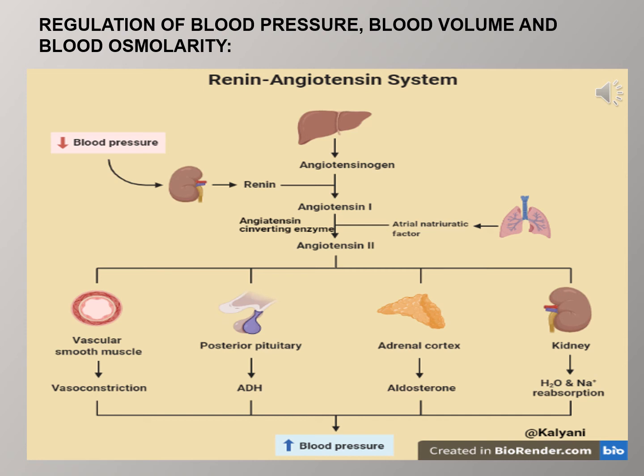When the blood pressure decreases, the kidney produces renin, which converts angiotensinogen into angiotensin 1, which in the presence of angiotensin converting enzyme from the lungs is converted into angiotensin 2, which impacts vasoconstriction, also the production of ADH, aldosterone from the adrenal cortex, and also increases water and sodium reabsorption. Thus, the blood pressure increases in our body.